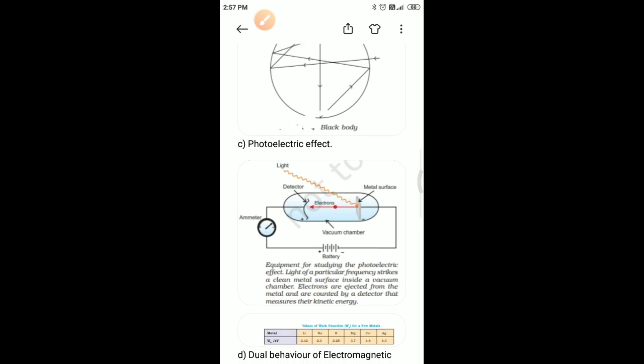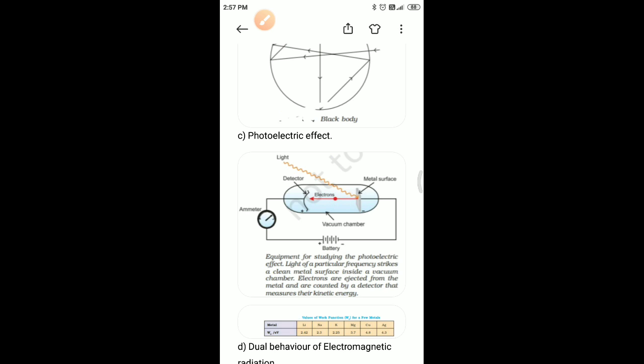Now, what is the photoelectric effect? Heinrich Hertz in 1887 performed a very interesting experiment in which electrons were ejected when certain metals, maybe potassium, rubidium or cesium, were exposed to a beam of light, as shown in the figure. The phenomenon is called the photoelectric effect. The results observed in this experiment are as follows.